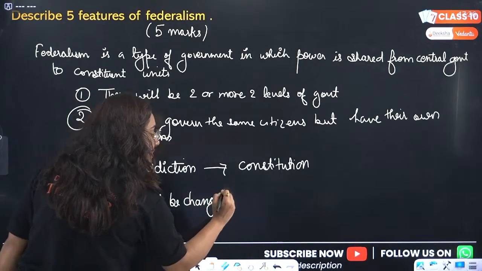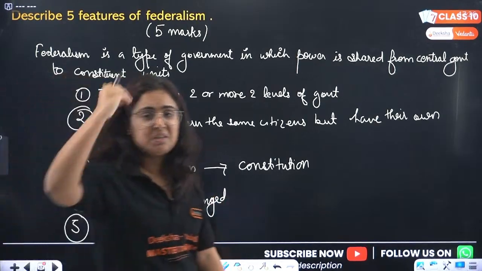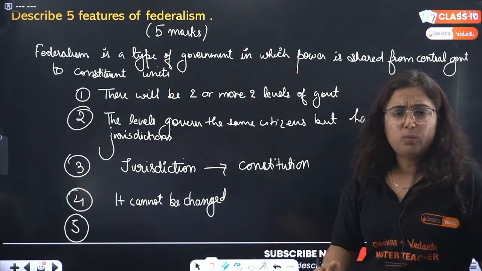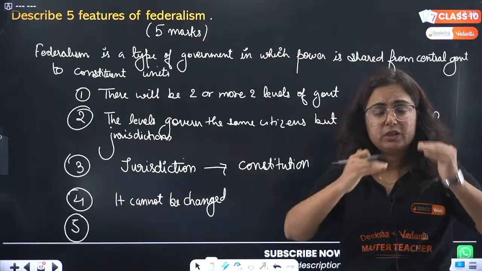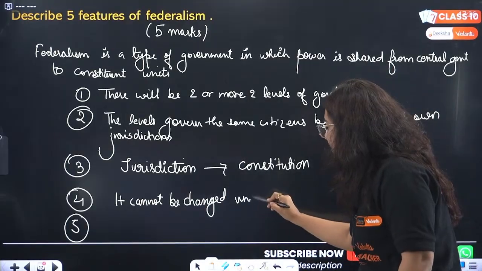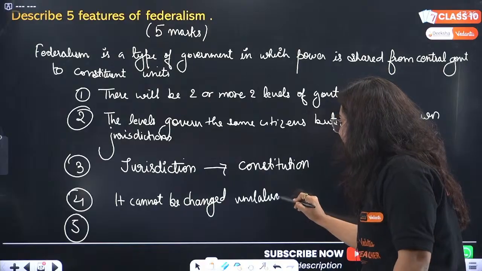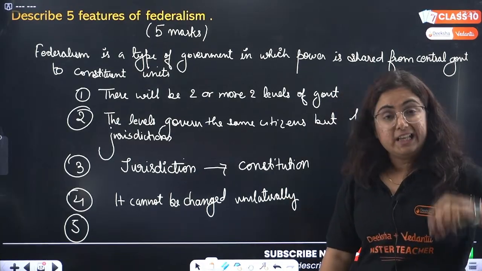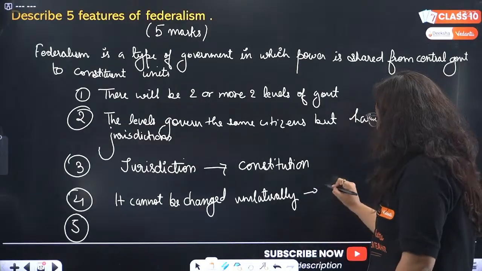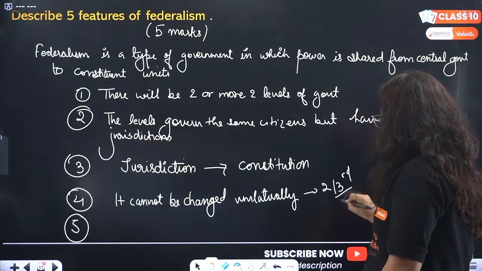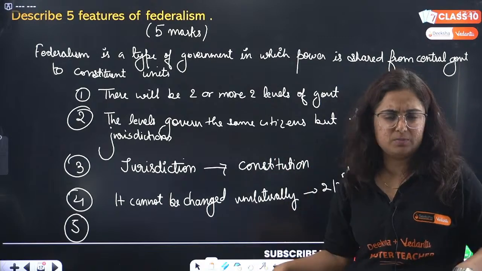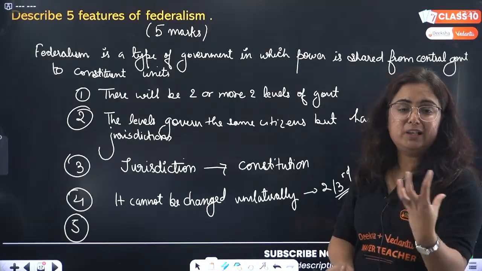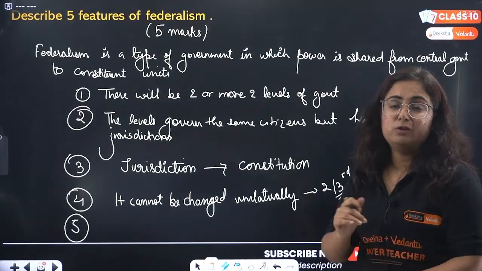Beta, what happens now? This division of power among the central government, the state government and the local government cannot be changed unilaterally. By unilaterally, I mean by any one single level. It needs the permission of 2/3 of the majority, which is actually not easily possible. So what does it mean? That this is the basic principle of Indian Constitution and cannot be changed unilaterally.